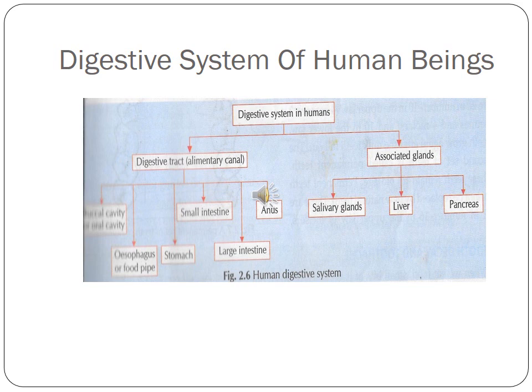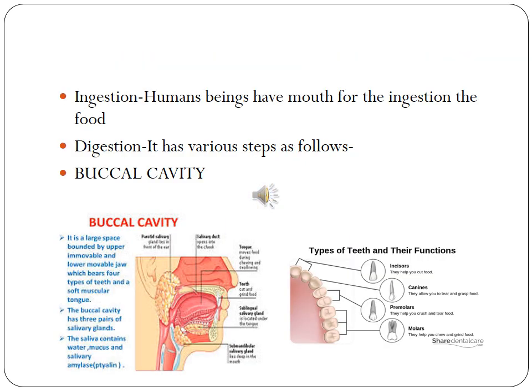So the digestive tract and the associated glands together constitute the digestive system. Study the process of nutrition performed by these organs in detail.